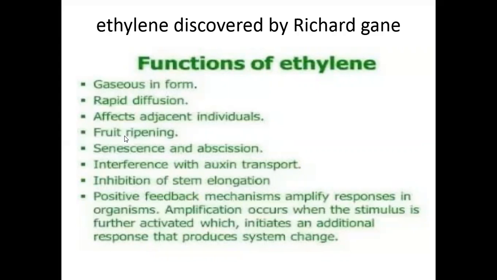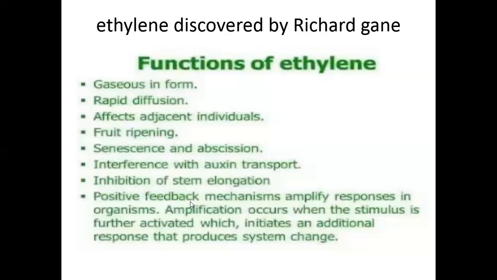It mainly helps in fruit ripening, senescence, and abscission. Senescence means aging of the plant, aging of leaves, aging of fruit. When aged fruits and leaves are removed from the plant, it is called abscission. It also interferes with oxygen transport, and stem elongation is inhibited by the ethylene chemicals.